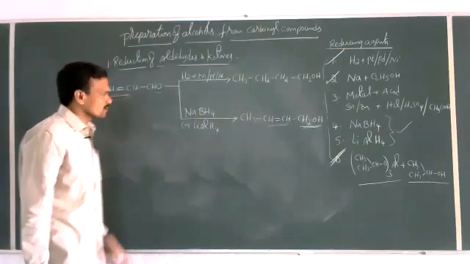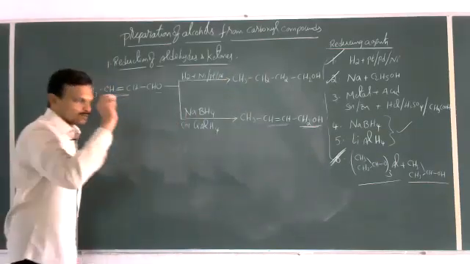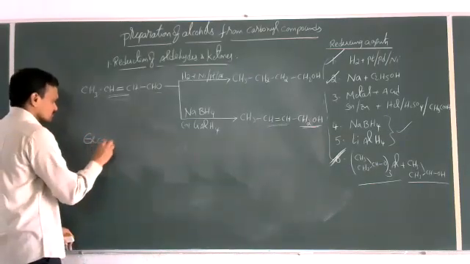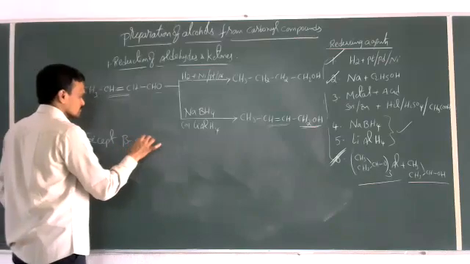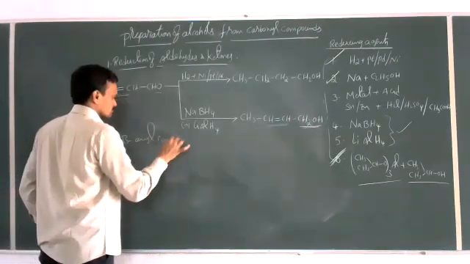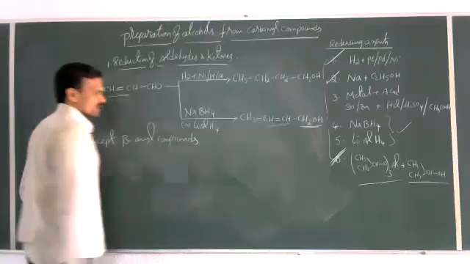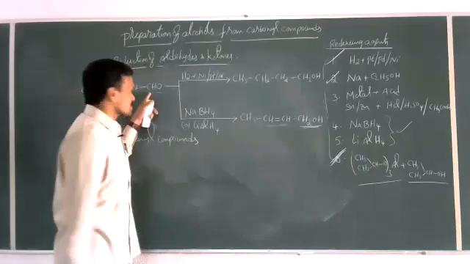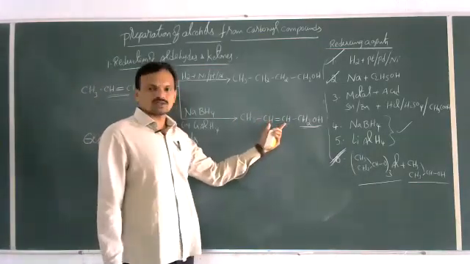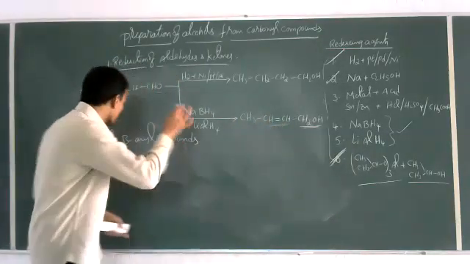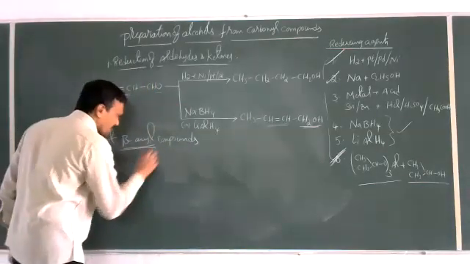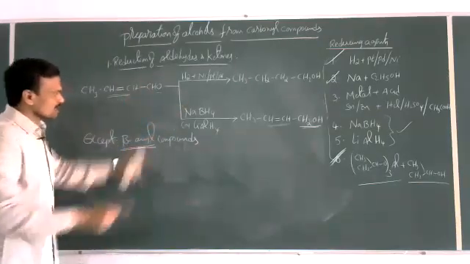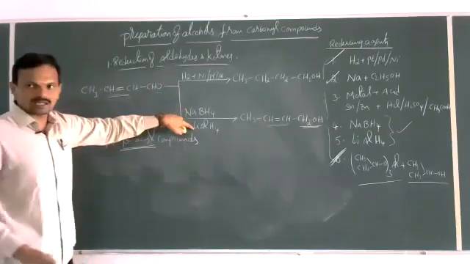But here there is one small exception: beta aryl compounds. Except for beta aryl compounds, in all other cases only the aldehyde group is reduced without affecting unsaturation. If a given compound contains a beta aryl group, the unsaturation also will be reduced, even in the presence of NaBH4 or LiAlH4.